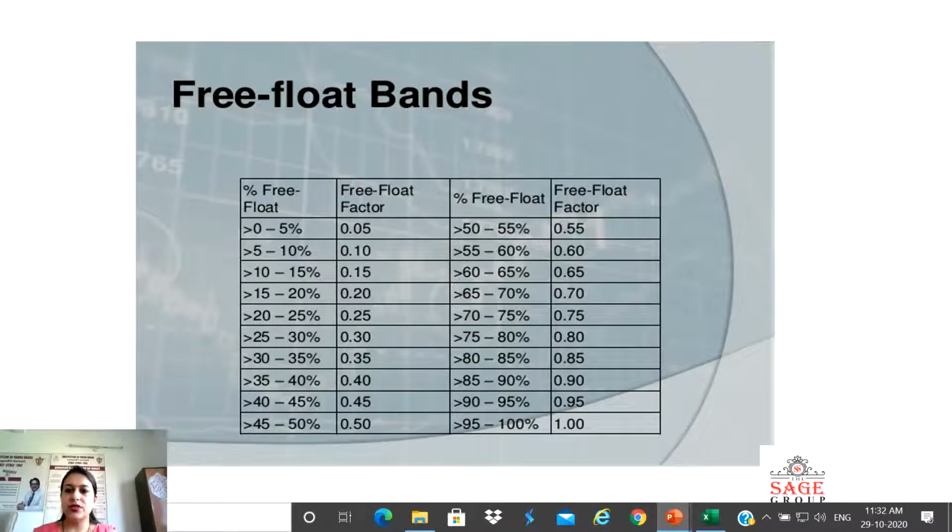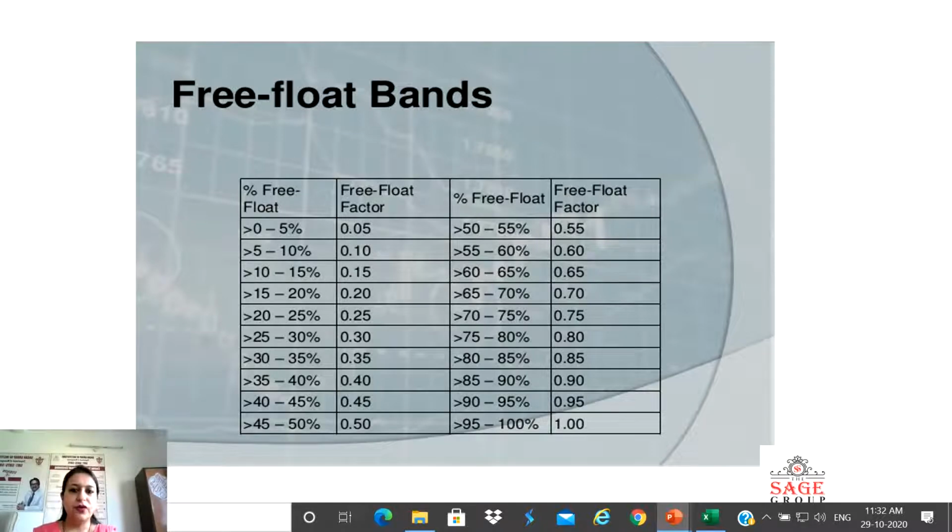Now I talked about the free float factor. These are the bands. As per that, the free float factor has been given by SEBI. For the percentage of free float, these are the slabs: 5% gap, 0 to 5, 5 to 10, 10 to 15, and these are the free float factors given, that is 0.05, 0.10.